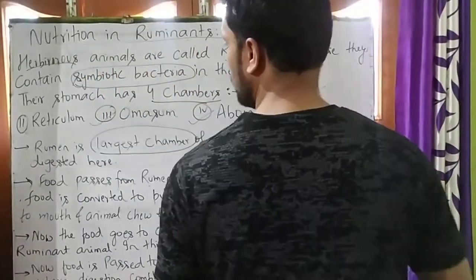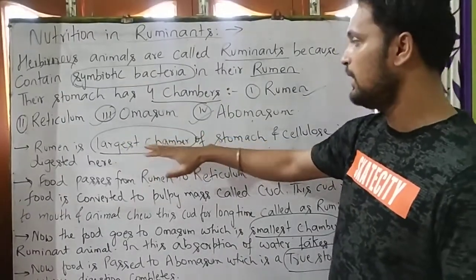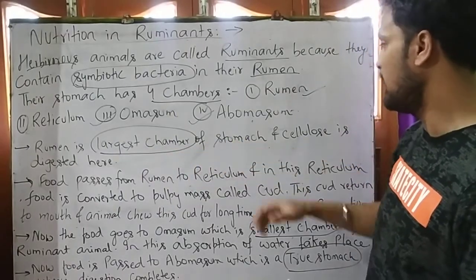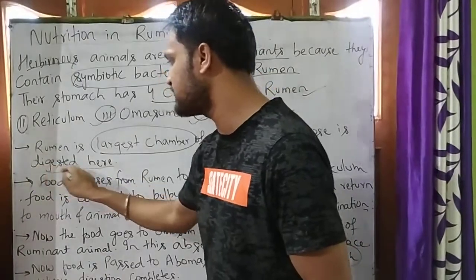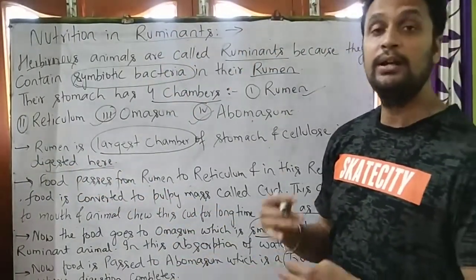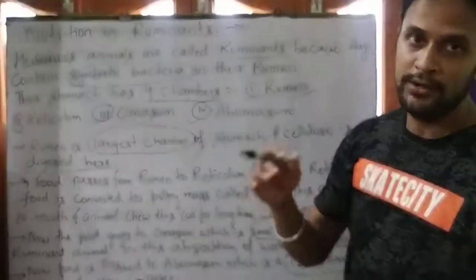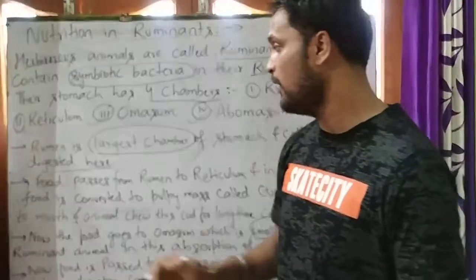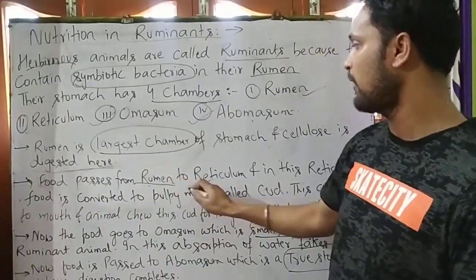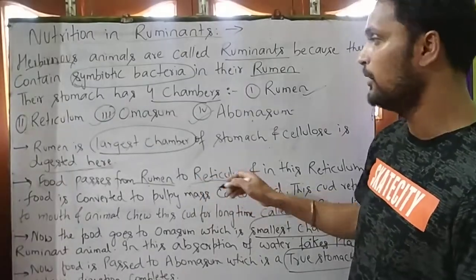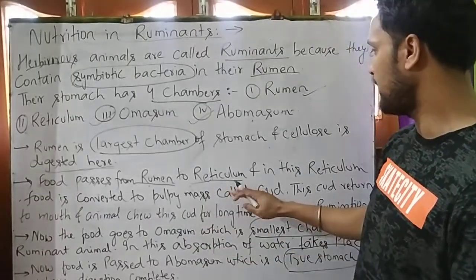So student, rumen is the largest chamber. As I told you earlier, rumen is the largest chamber of the stomach, and cellulose is digested here. So what we have studied now is that rumen is the largest chamber and cellulose is digested in rumen. Now the food passes from rumen to reticulum. So what happened in rumen? Cellulose is digested. Now it is passed to reticulum.